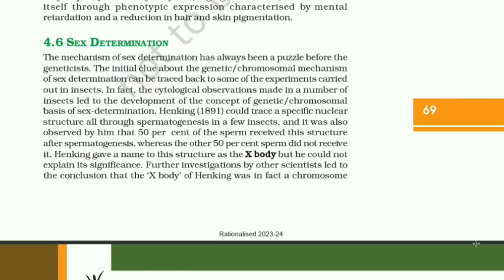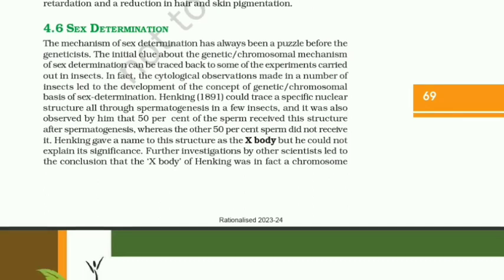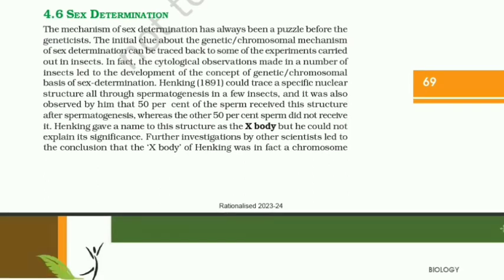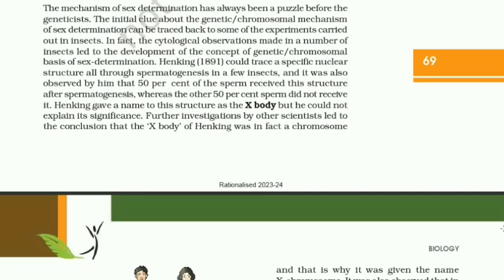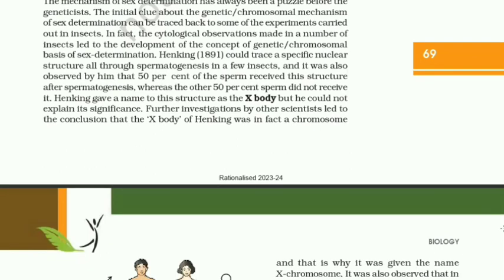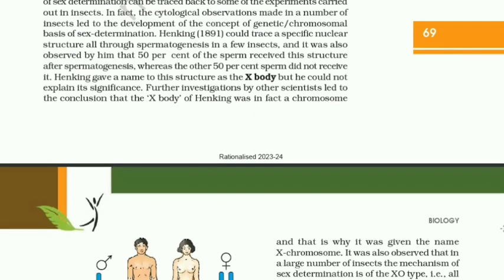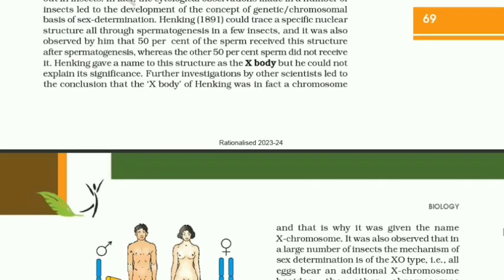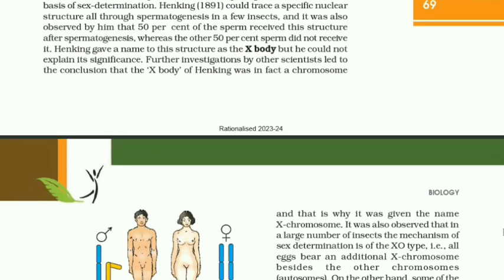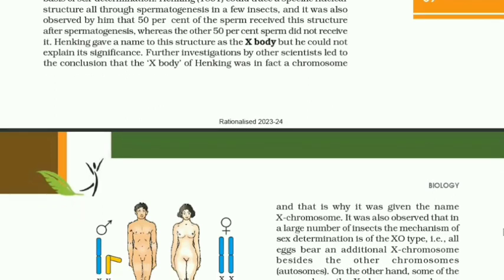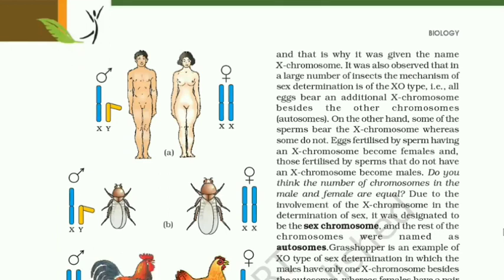Henking in 1891 could trace a specific nuclear structure all through spermatogenesis in a few insects, and it was also observed by him that 50% of the sperm received this structure after spermatogenesis, whereas the other 50% of sperm did not receive it. Henking gave a name to this structure, the X body, but he could not explain its significance. Further investigations by other scientists led to the conclusion that the X body of Henking was in fact a chromosome, and that is why it was given the name X chromosome.